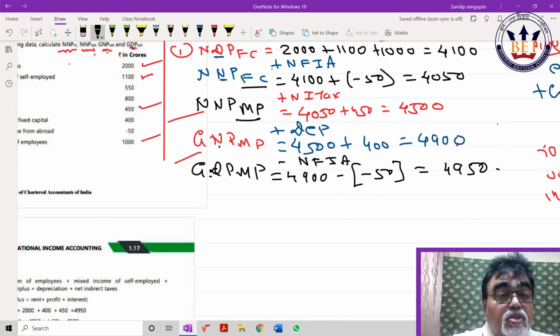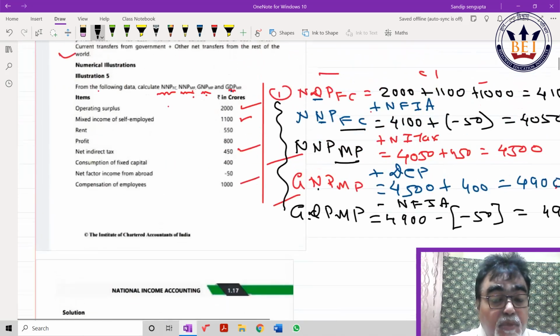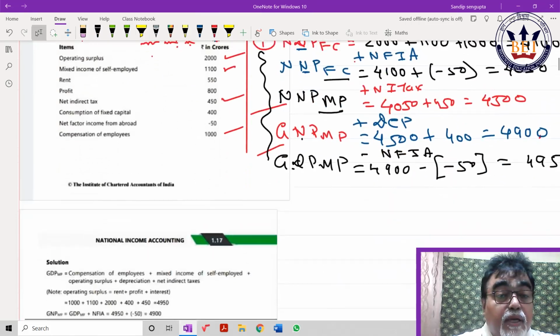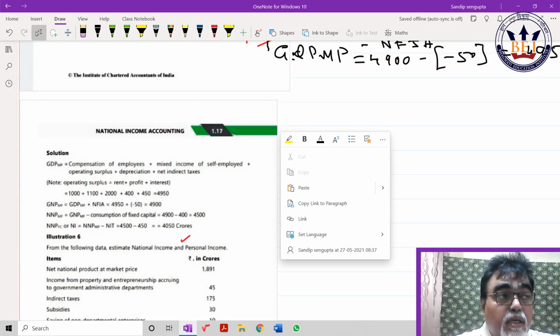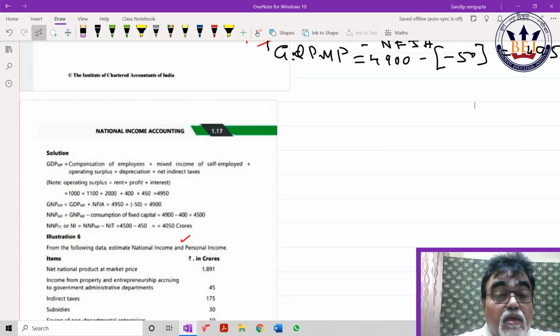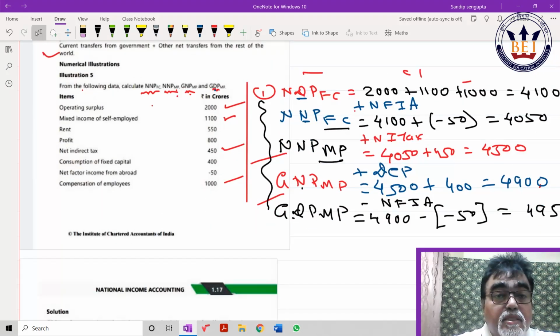So this is the illustration. Now illustration 5, the same way. Then it is from national income to personal income. Okay, private income, personal income, they ask you, right? For this, I have to explain to you private income and personal income, correct? Chalo, let me explain those basic things, otherwise you cannot answer. Three important concepts. After you have written this, please write down.